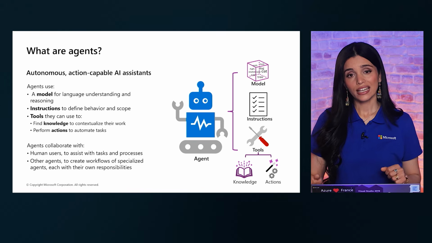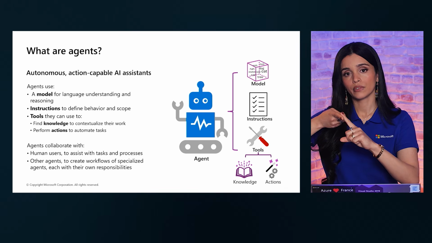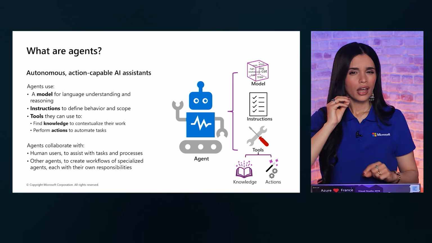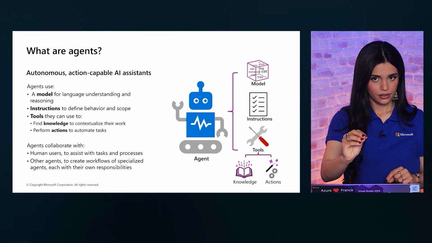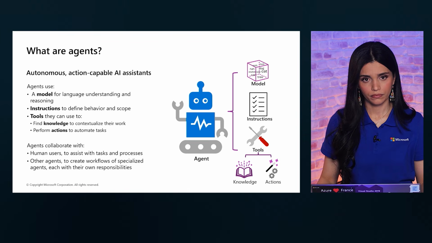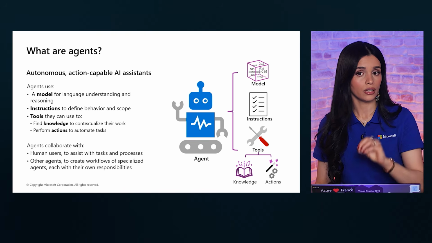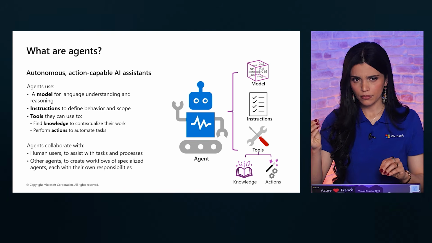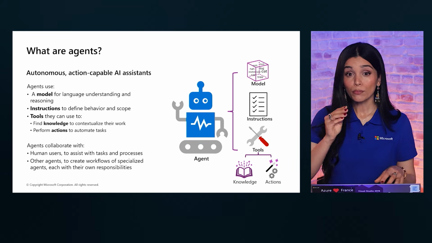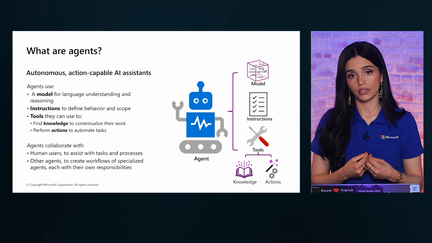An AI agent has three core components: a model, instructions, and tools. Think of the model as the brain. At the core, an agent uses a generative AI model. This is what allows the agent to understand natural language, reason about requests, and generate text or plans. The model gives the agent its language and reasoning ability.